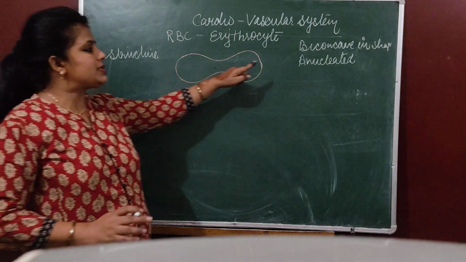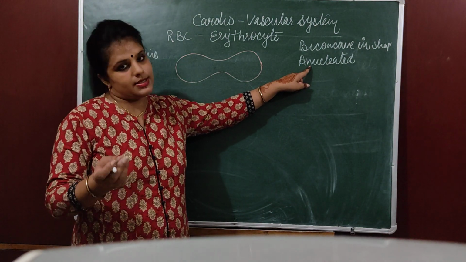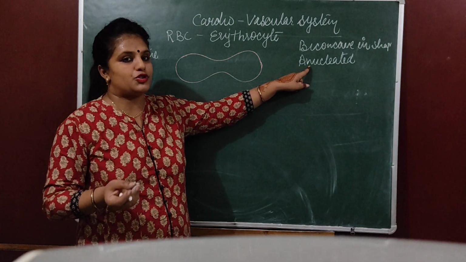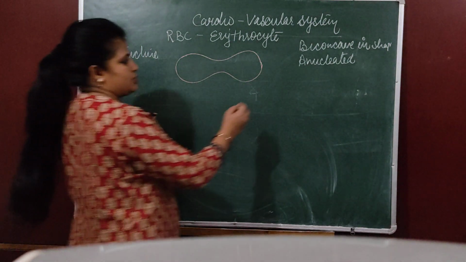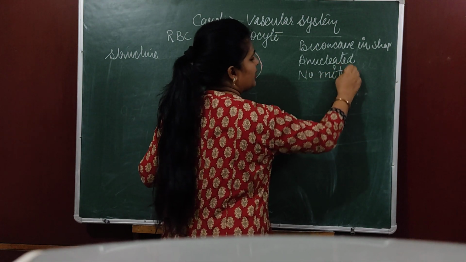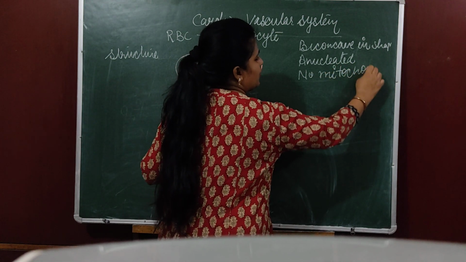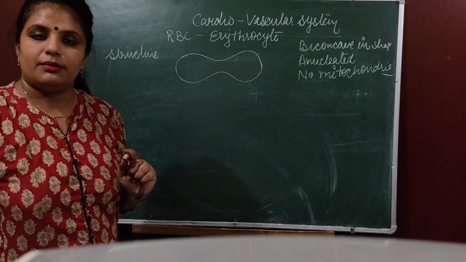For your kind information, there is an exception. Camel has a nucleus in its RBC even in the mature stage. They do not contain mitochondria also. No mitochondria. Now why do they not contain mitochondria? See, what is the function of mitochondria?